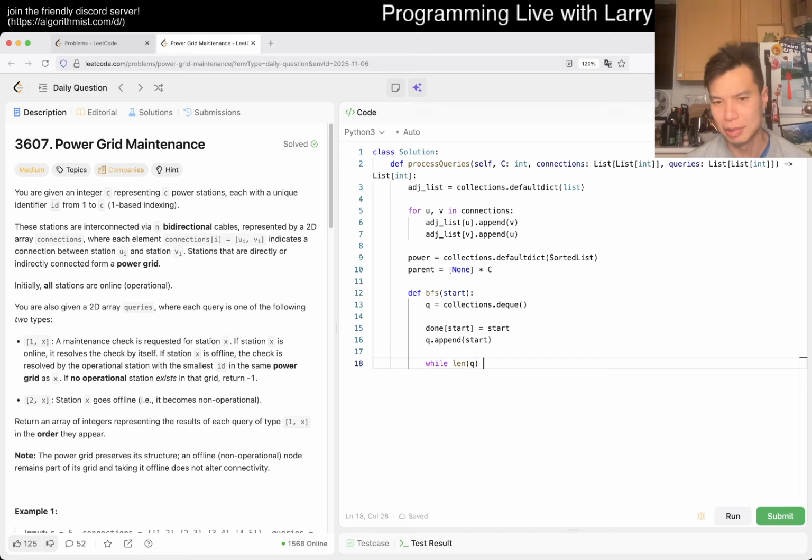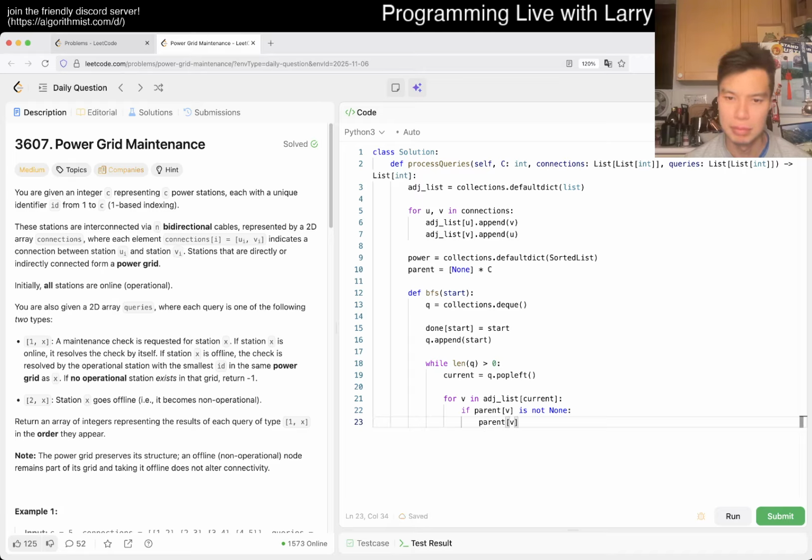And then this is going to be standard BFS, right? And then for v in adjacency list of current, if parent of v is none, then we set it to the current start, and I have to update this.